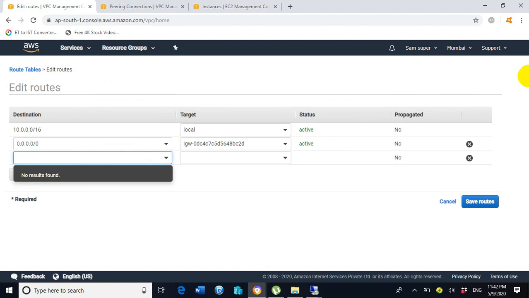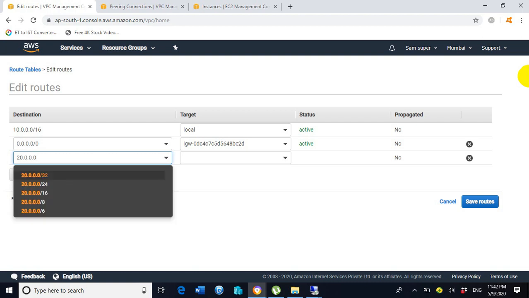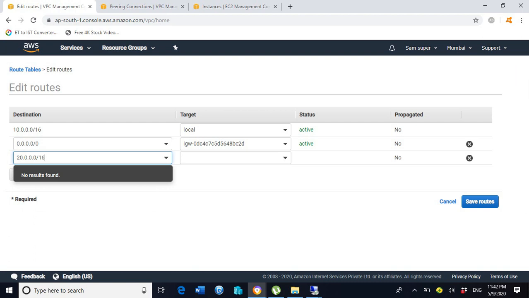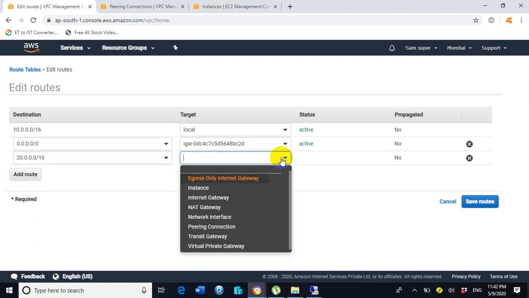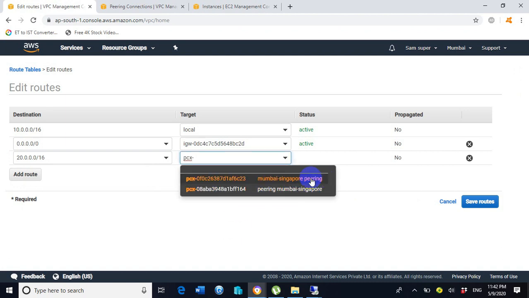Then the network range here, 20.0.0.0/16, we need to assign, and under the target we need to select peering connection. You can see here the peering connection is showing Mumbai Singapore peering, and the second one is peering Mumbai Singapore.